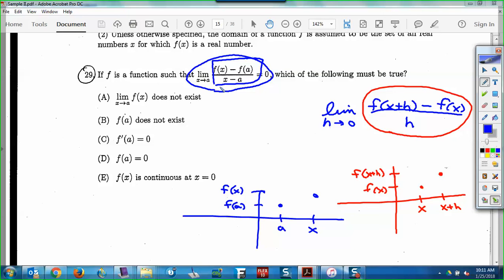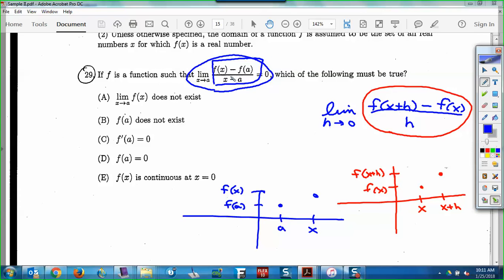What does this part do? As x approaches a, the 2 points become 1. It's the same thing. This is another way of saying the derivative at point a. This is the same as saying the derivative at point x. Now, you might remember when we first did this, we had f of a plus h instead of f of x plus h. So this is the definition of derivative we usually use, but this is one as well.